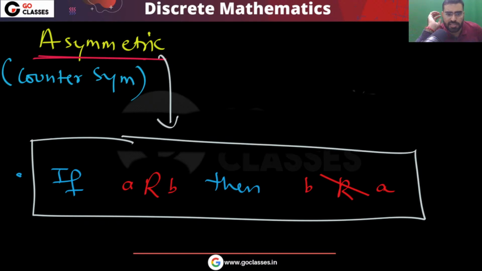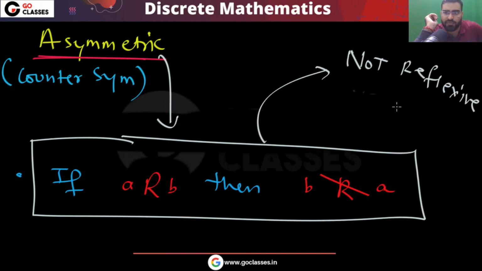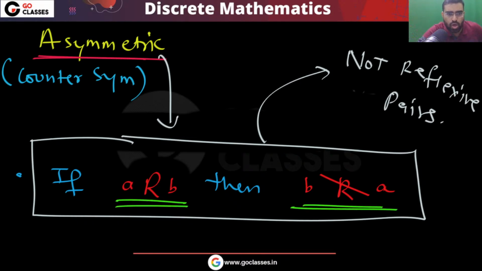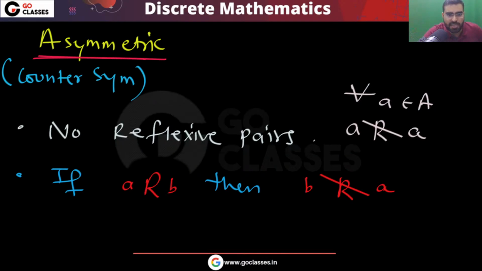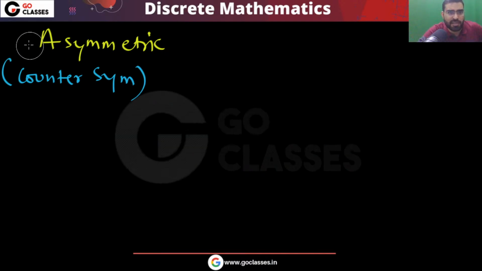I hope this point is clear. This automatically means that there are no reflexive pairs. It means if A is related to B, then B should not be related to A. This is asymmetric. Now what is antisymmetric? There is something called antisymmetric. What is that concept?